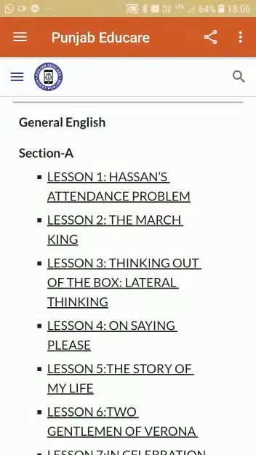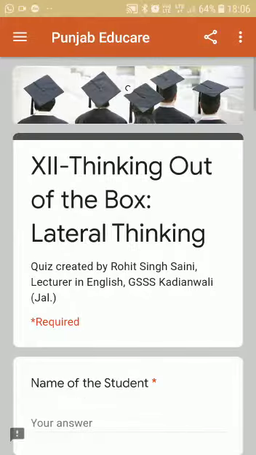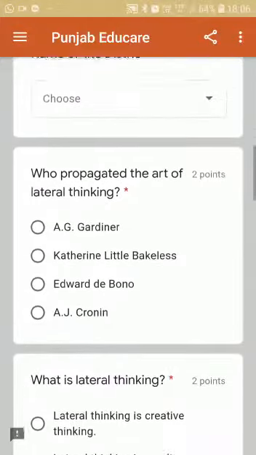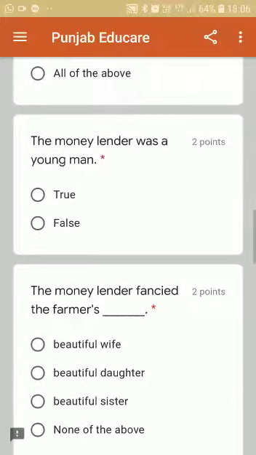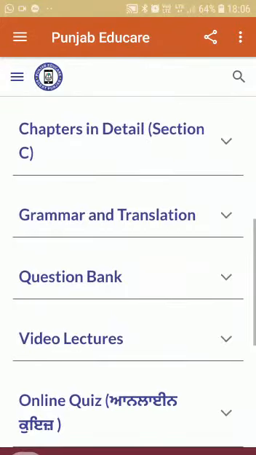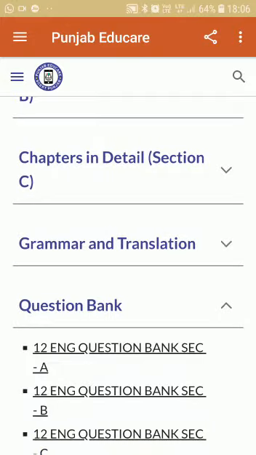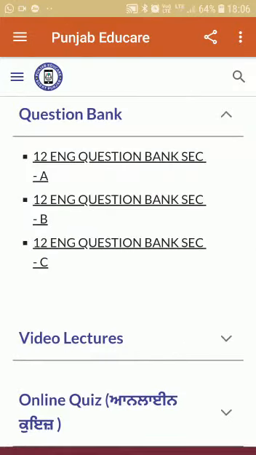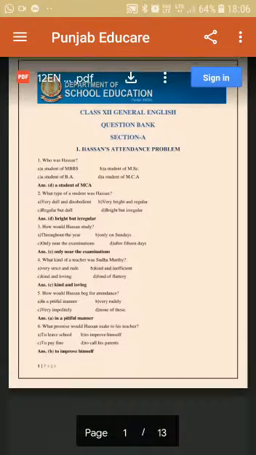Now the third chapter is there. If you want to attempt the online quiz of this chapter, click here. In this way you can revise, students. See. Fine. Now this was the chapter, and here is the question bank. This is the question bank.